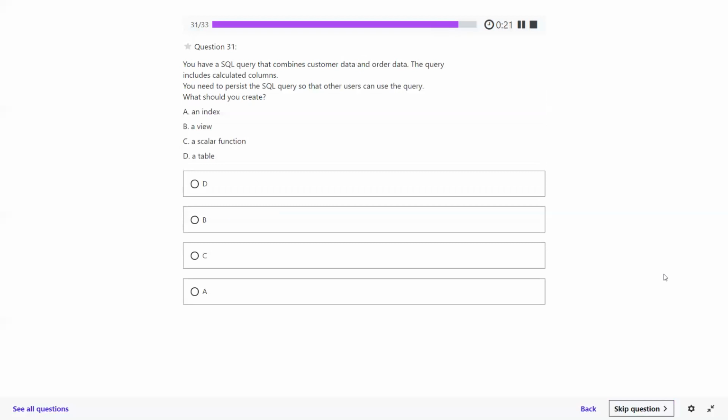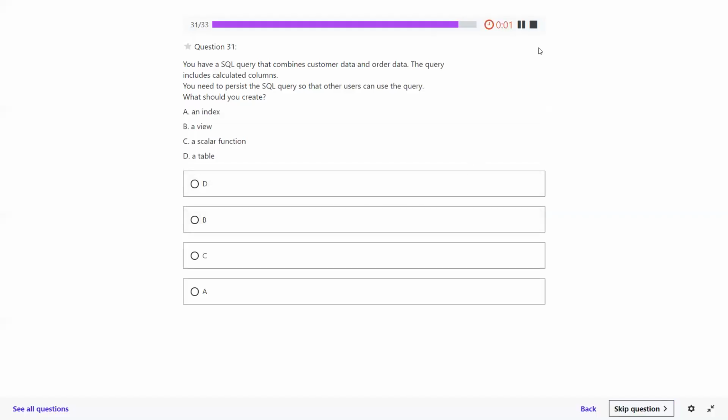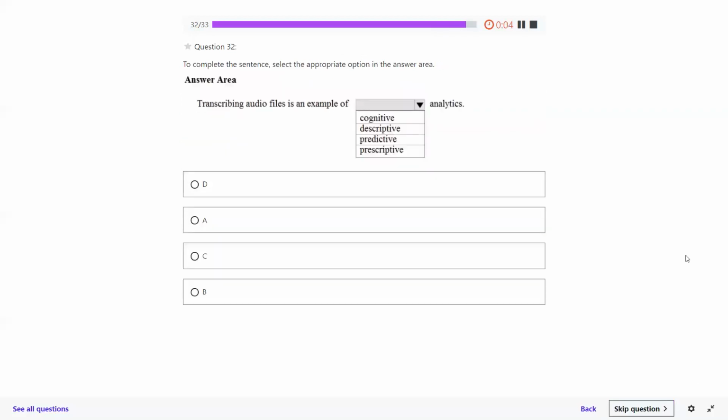Question number 31. You have a SQL query that combines customer data and order data. The query includes calculated columns. You need to persist the SQL query so that other users can use the query. What should you create? A view. We have seen we are supposed to have the view. Let's proceed.